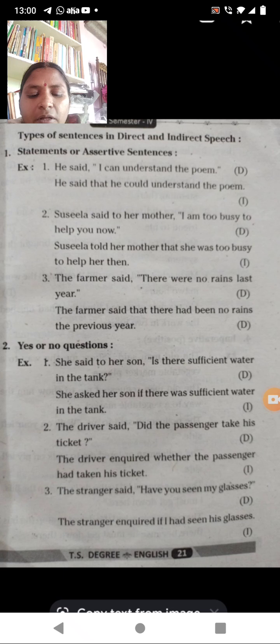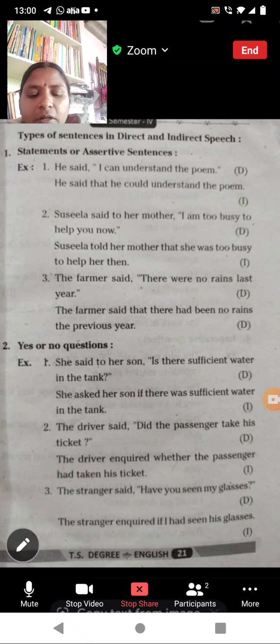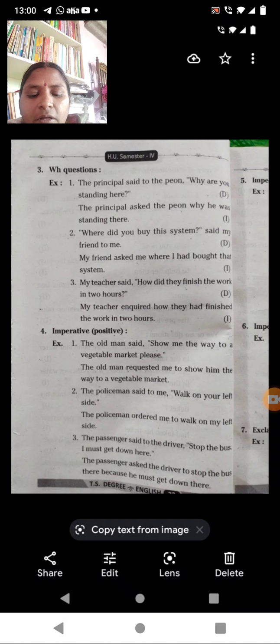What did the stranger ask? "Have you seen my glasses?" Then you are going to report it to another person or friend. That is indirect speech. So now you are going to say that the stranger inquires if I had seen his glasses or not.